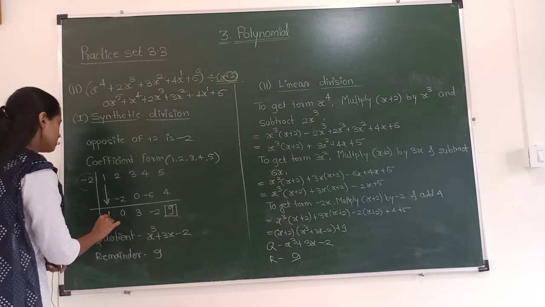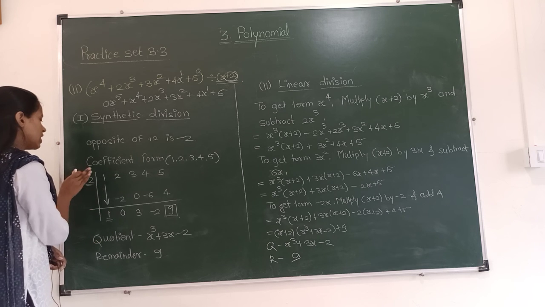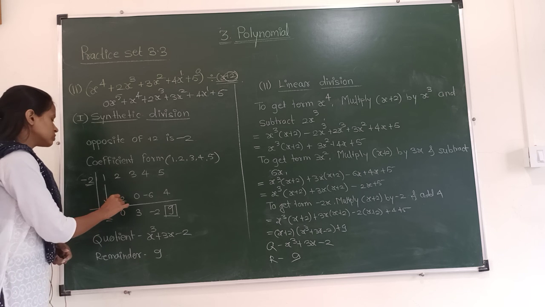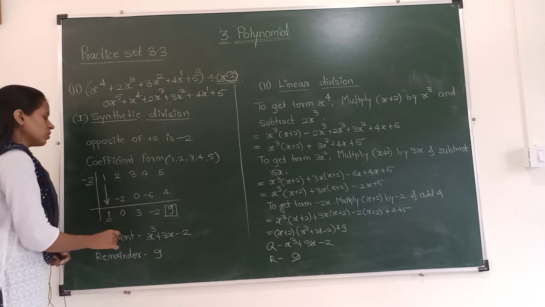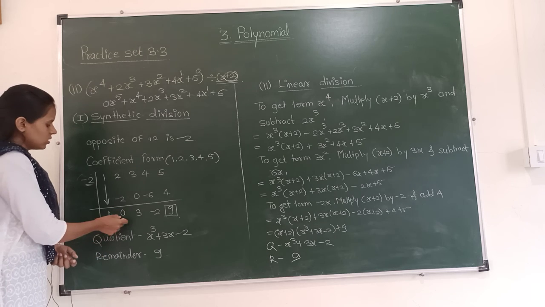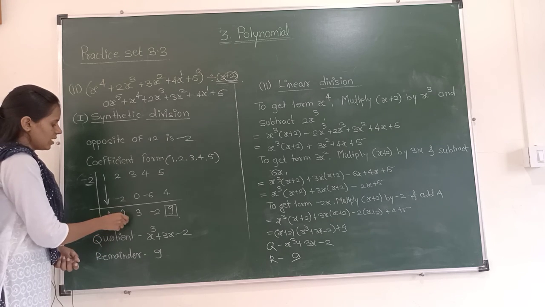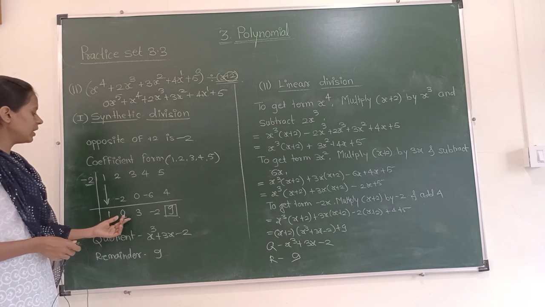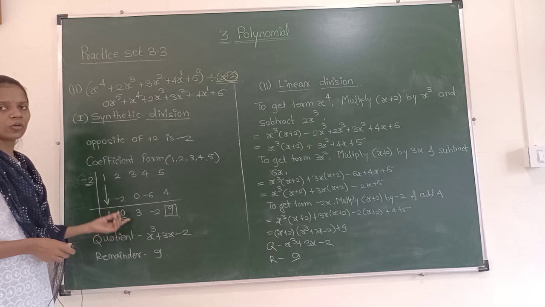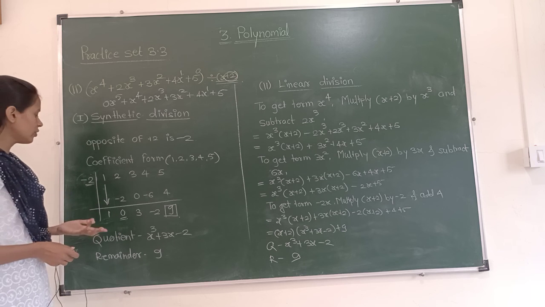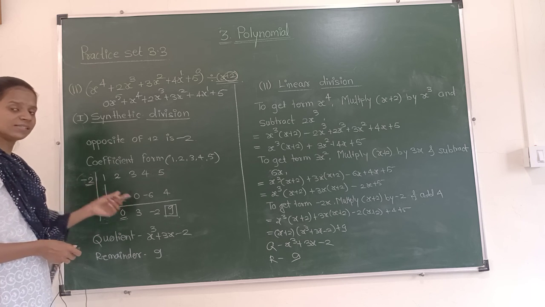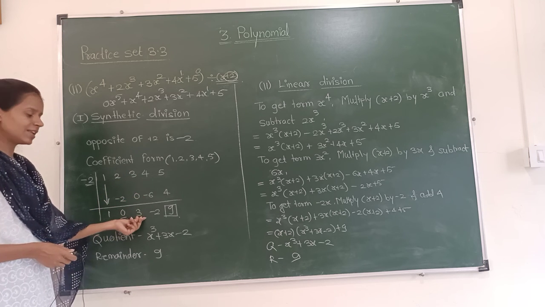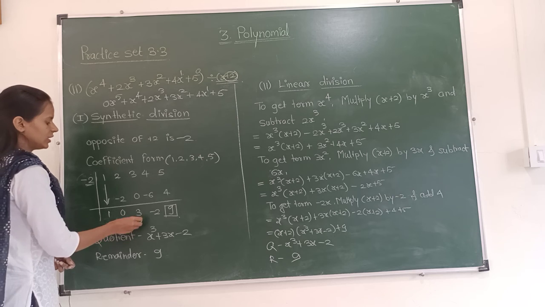So we copied. Now we will multiply this 1 into minus 2. 1 into minus 2 is minus 2. So we have written minus 2. Minus 2 and 2, it will be 0. So here it is 0. Now 0 into minus 2. When we multiply any number by 0, the answer will be 0. So 0 into minus 2 is 0. 3 plus 0 is 3. So now the answer is 3.